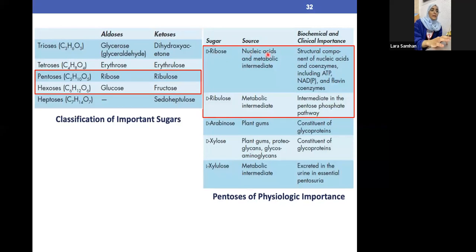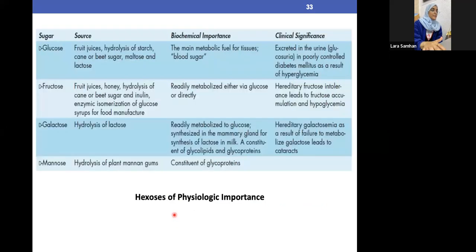Basically, ribose is a nucleic acid component, and ribulose is a metabolic intermediate, and it just states where they are available and how they are used and their clinical importance. The difference between both the ribose and the ribulose compared to the rest, which are not as commonly used as the ribose and the ribulose. Okay, so moving on. Here we have just extra information about glucose, fructose, galactose, and mannose.